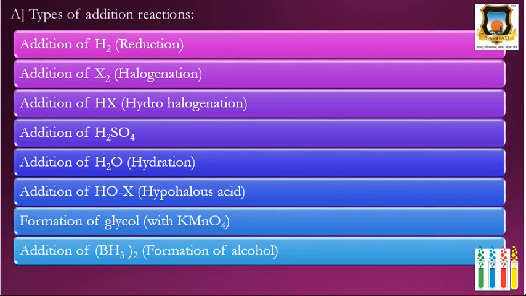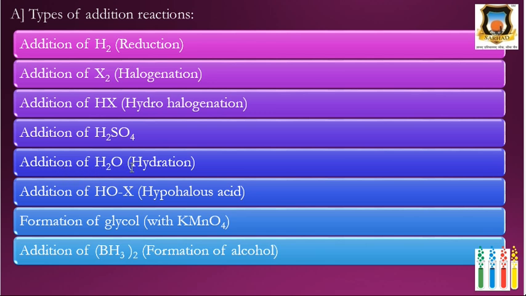Then there are a number of addition reactions which are shown by the alkenes. First is the addition of hydrogen, that is reduction. Second is the addition of halogen, that is halogenation. Next is the addition of HX, that is hydrohalogenation. Then addition of concentrated H2SO4.